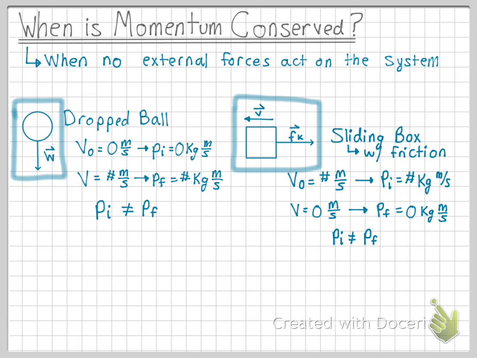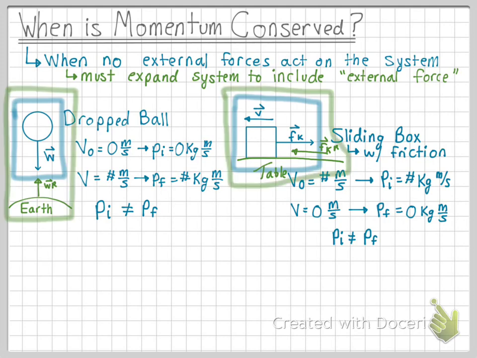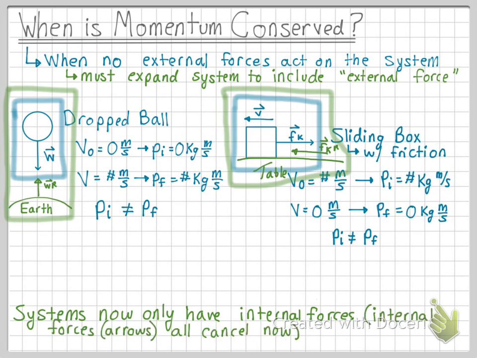So in order for momentum to be conserved, we must expand these systems to include the objects that cause the external forces. So therefore, we must include the Earth with the ball, and this has a weight reaction force. And the box must include the table, which has the kinetic friction reaction force. So now our systems are larger and have no external forces acting on them. We can see that all the internal forces, which are these arrows in the diagram, now cancel and momentum is conserved.